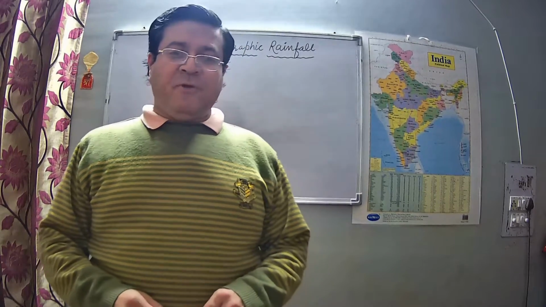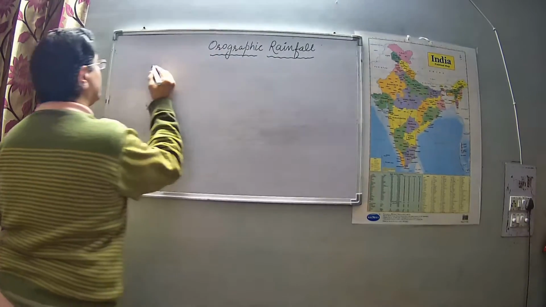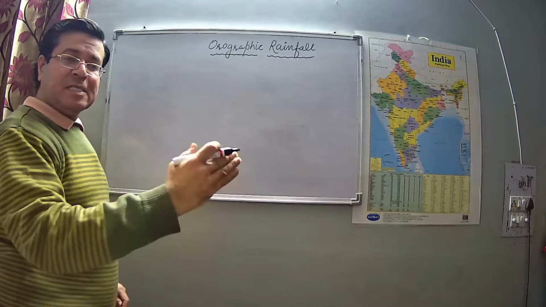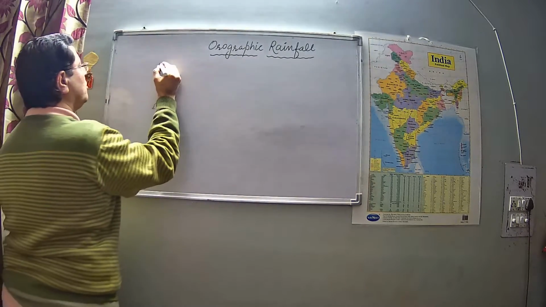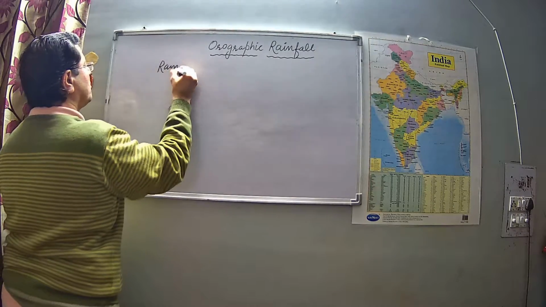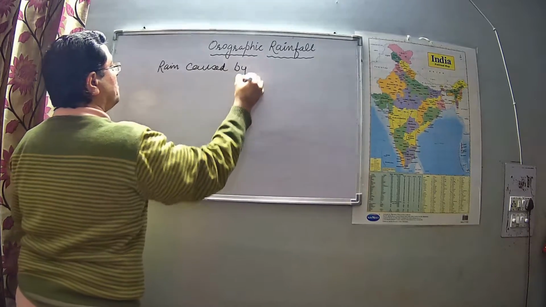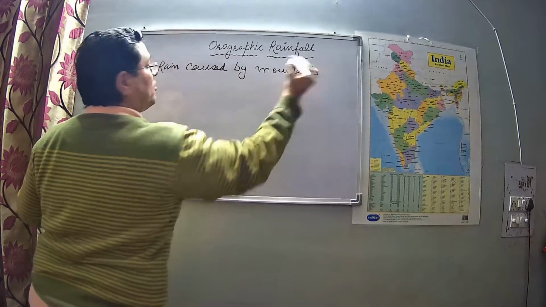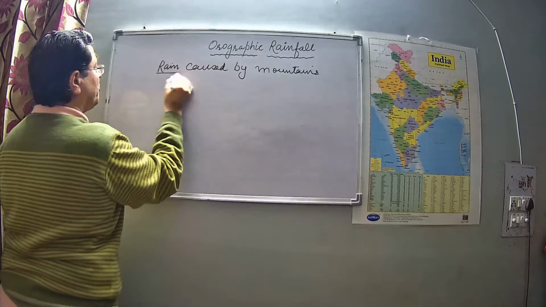Hello all of you. Today we are going to talk about orographic rainfall. You know what is orographic rainfall? Orographic is the rainfall which is caused by mountains. Whenever moisture bearing winds are coming from oceans towards land area, orographic rain is caused. So rain which is caused by mountains, in simple words. Okay, rains caused by mountains, that is known as orographic rainfall.